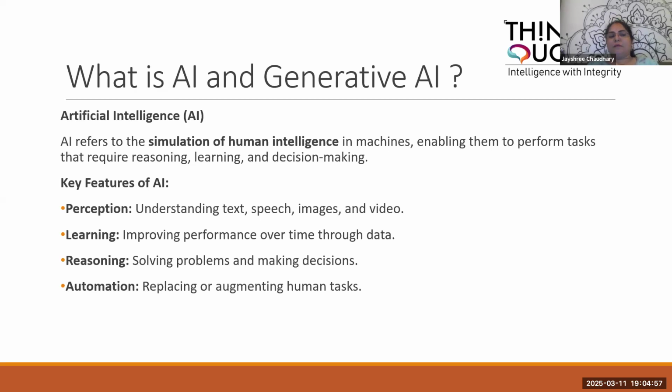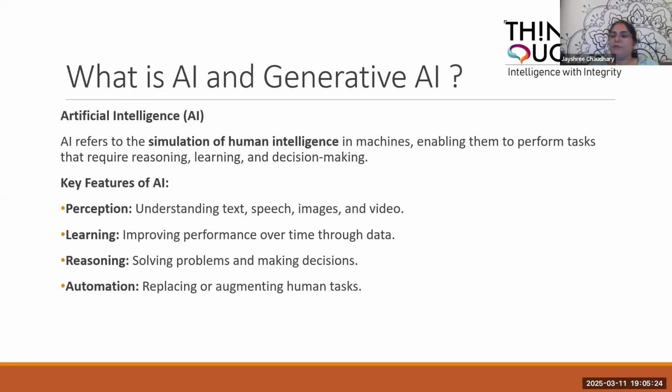So first, before we start the introduction, let us understand what AI is. As everybody knows, AI is artificial intelligence, and basically it refers to the simulation of human intelligence in a machine. So basically, they are enabled to perform tasks that require reasoning, learning, and decision making. These are some key features of AI.